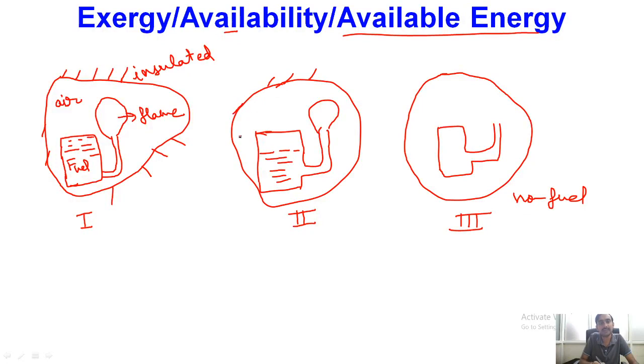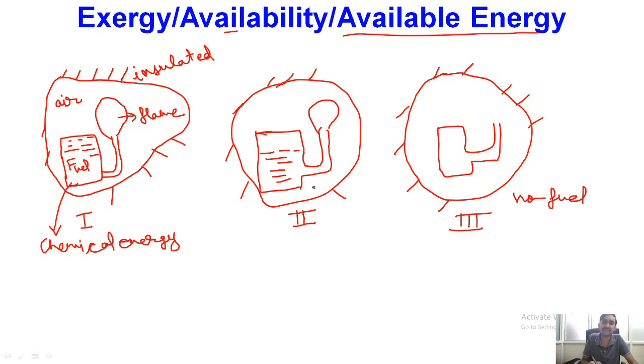Now if you consider these three different scenarios, what you will be finding is that in all three scenarios we are having the same amount of energy. How? So let me just explain. Initially we were having this tank which was full with a certain amount of fuel. Obviously this fuel will be having a certain calorific value, and the energy which is stored inside the fuel will be in the form of chemical energy of the fuel. So over here our entire energy is in the form of chemical energy of the fuel.